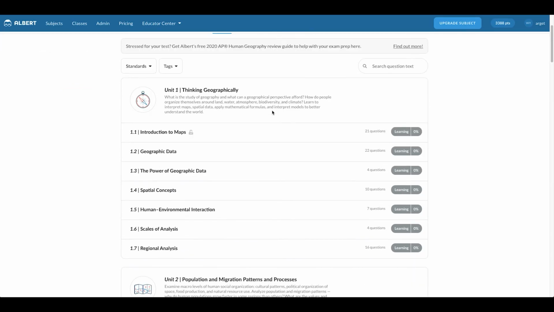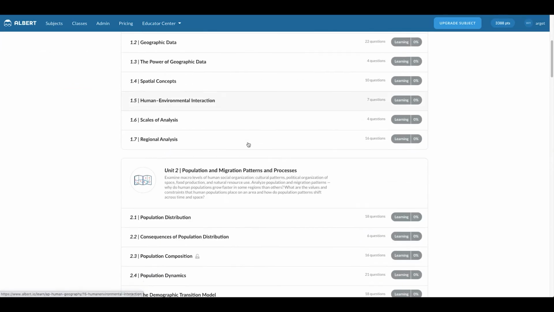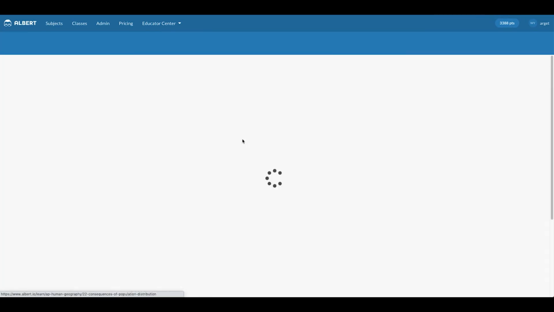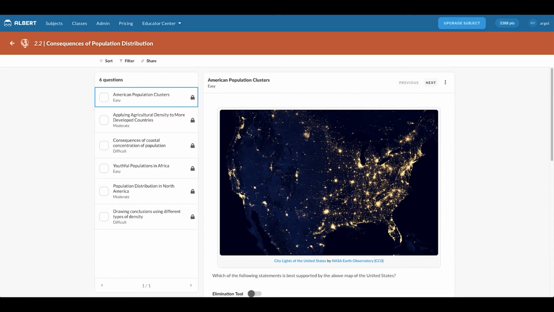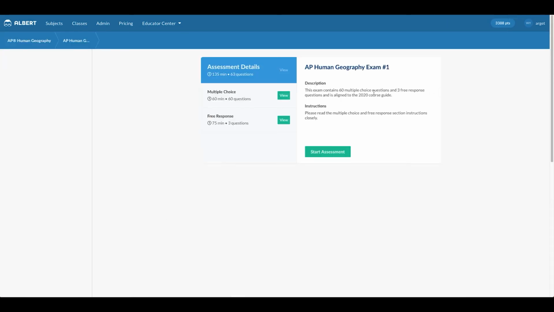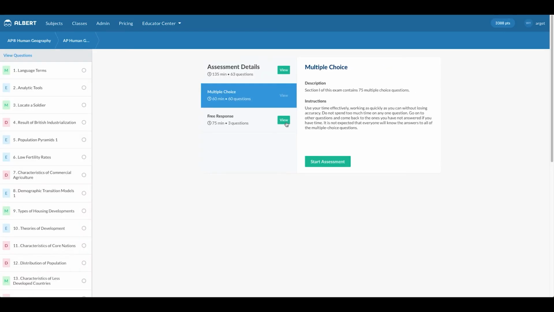Try to challenge yourself to apply a concept to a particular data set or situation that you've seen in the past so that it's a little bit more unique and requires critical thinking. If you need more examples here, we highly recommend you use our site Albert. We provide hundreds of standards aligned practice questions that mimic the real exam. So it can be a great way for you to familiarize yourself with those different types of AP Human Geography